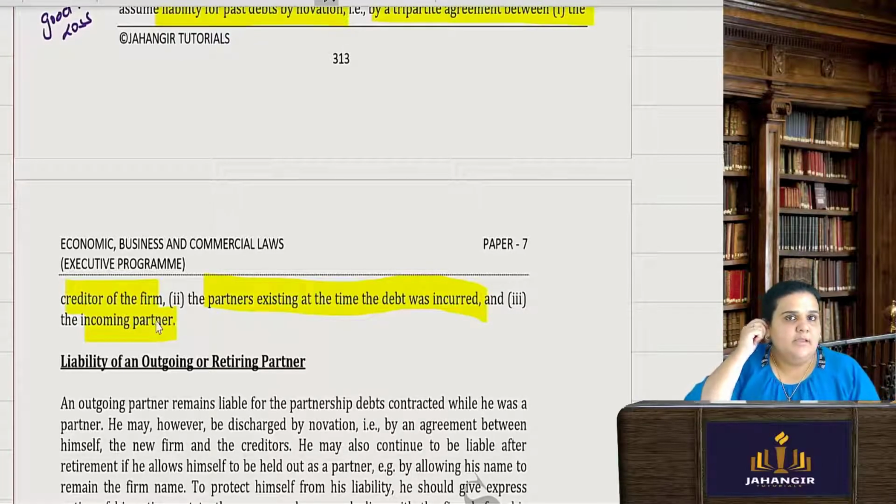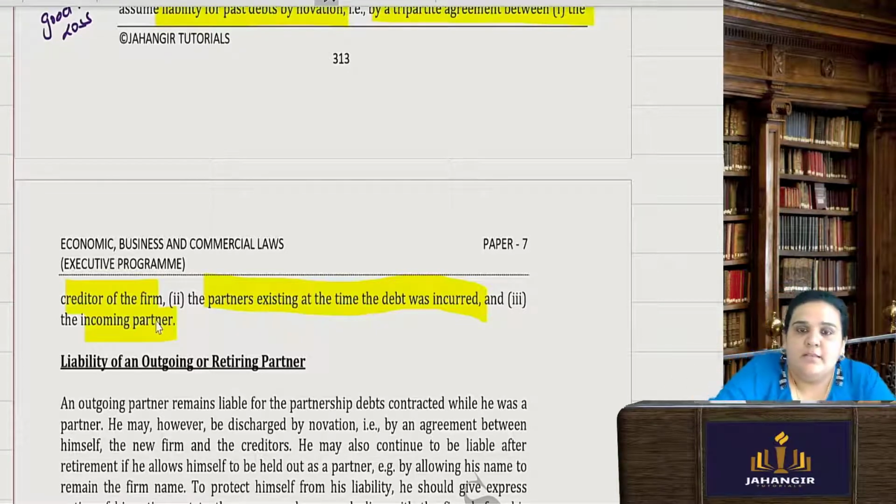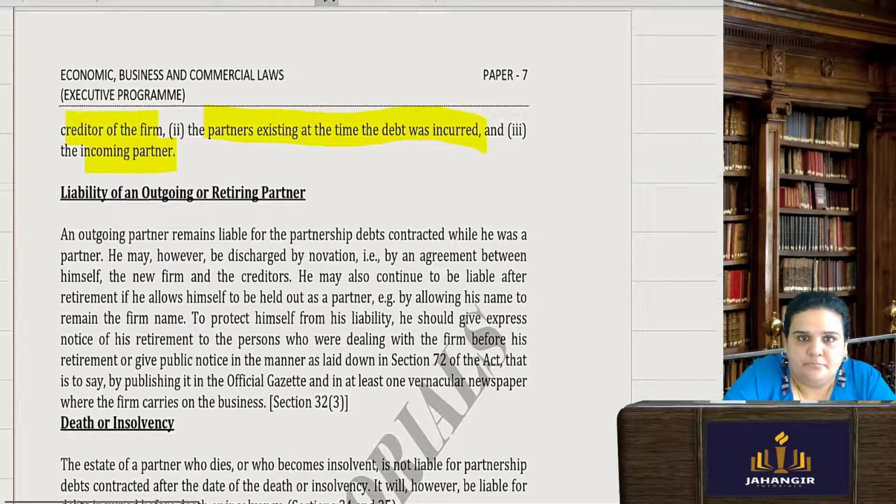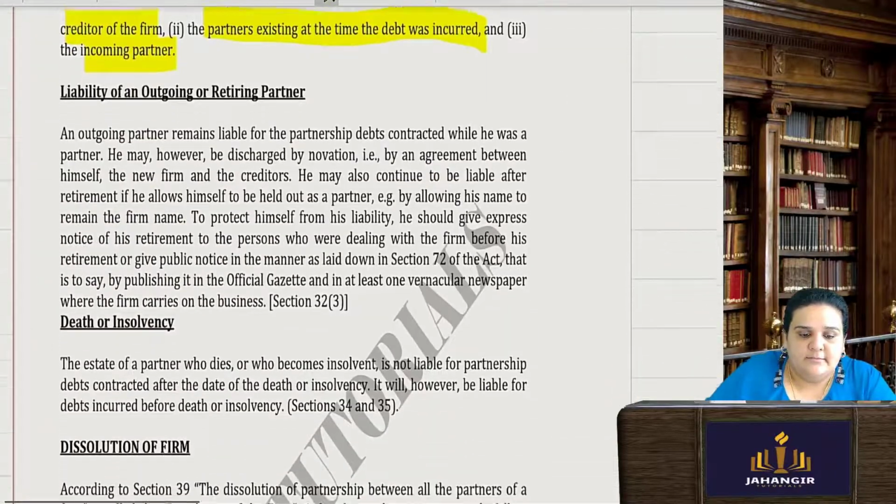If they make a fresh agreement in which this incoming partner is also made liable, and he is ready to, then yes, he will be liable for the debt even if incurred before he was admitted.